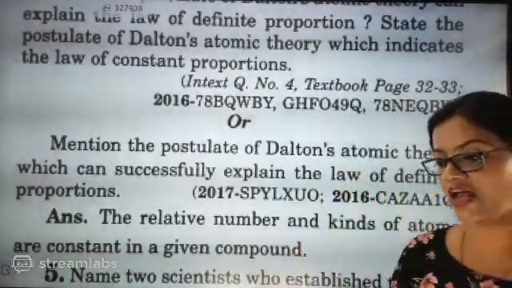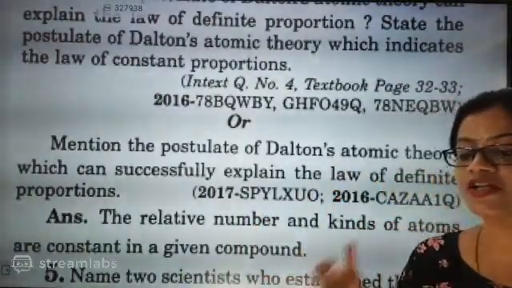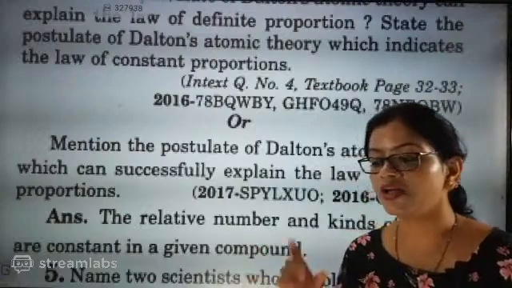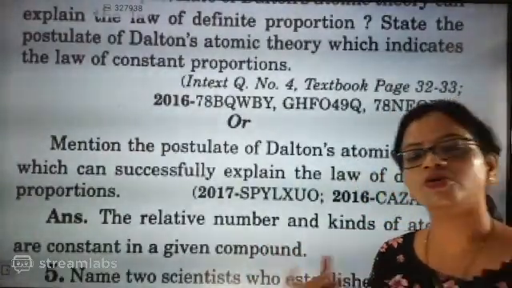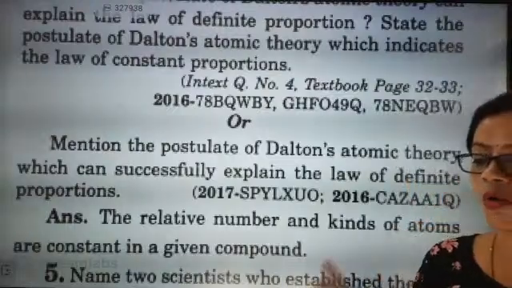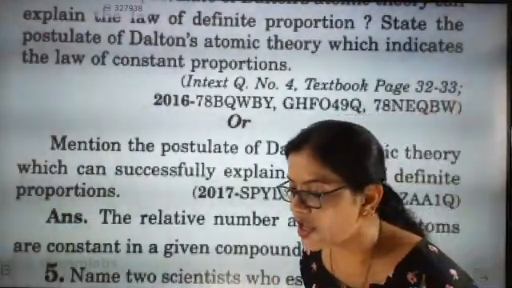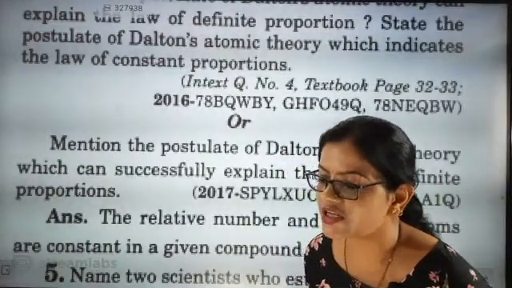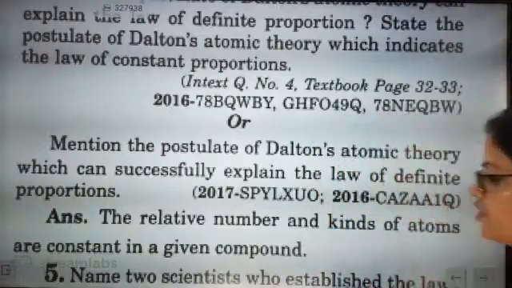At the time of teaching, I taught this again and again. I gave the example of the sugar molecule and also the water molecule. I told you the ratio is 2:1, how much hydrogen and how much oxygen exactly participate. So for the water molecule, the composition remains the same, it is not going to change. Okay Ashwin, the relative number and kind of atoms present in a compound is exactly fixed or constant. Absolutely correct.